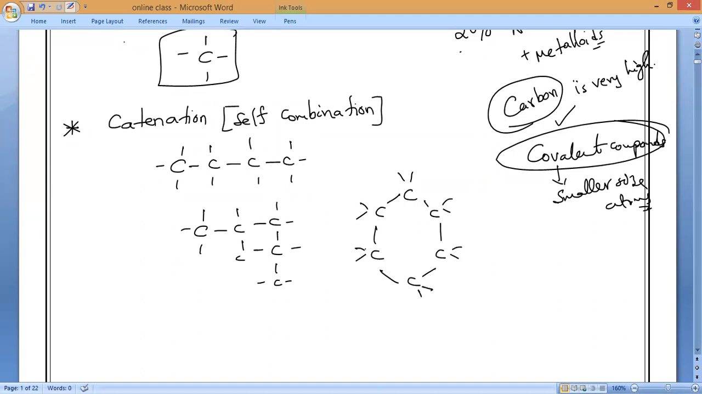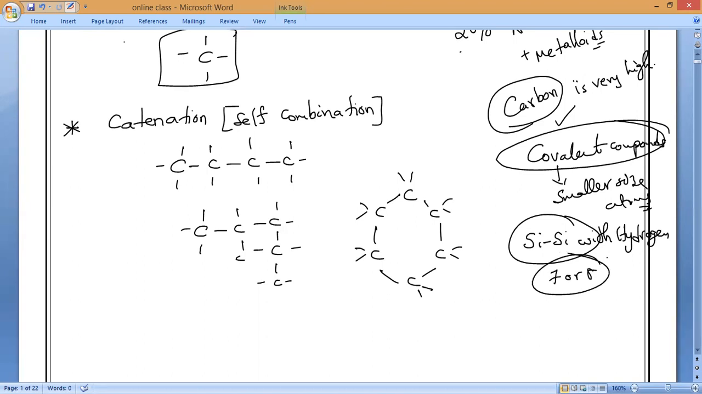Everything you have to know is that this is the unique property of carbon, which is not shown to this extent by any other element. But there is one more element, what is that? Silicon will form chains with hydrogen up to how much, guys? Up to 7 or 8. But after that, the bond formed by silicon is a weak covalent bond, so it breaks automatically after 7 or 8 silicon atoms. So that is next.